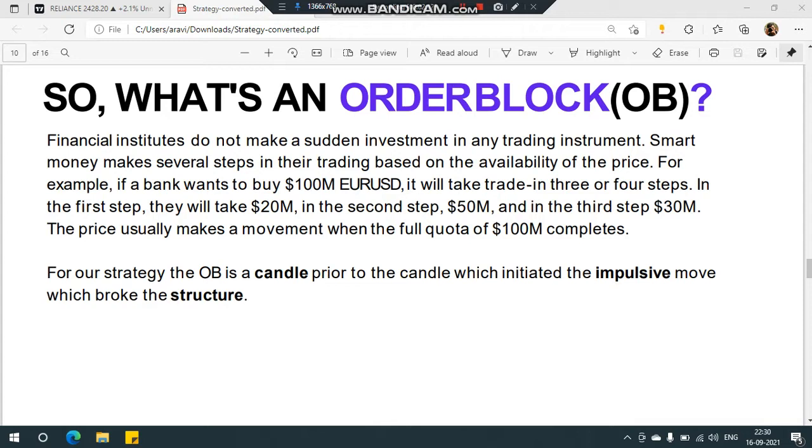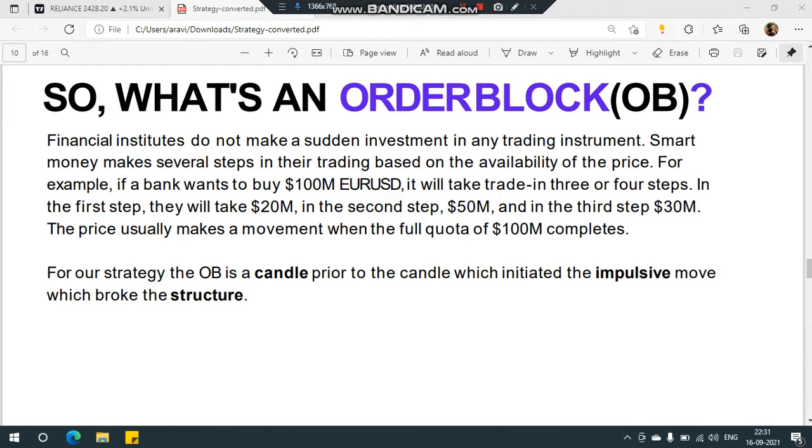Till then the market will be kind of ranging. They go slow at first until all their orders are actually executed, and the move will not occur until then. That's how the order block is initiated.